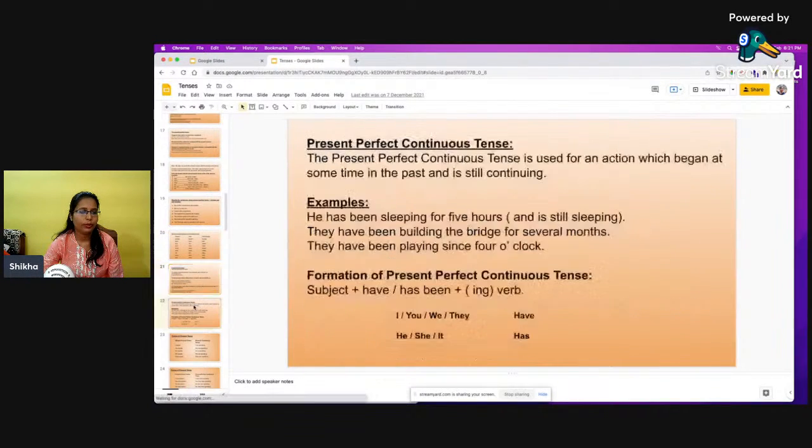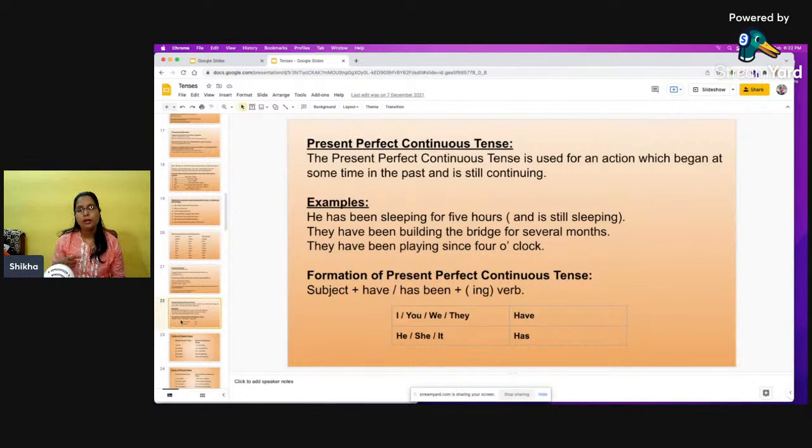So moving forward to present perfect continuous tense, right? The present perfect continuous tense is used for an action which began at some time in the past and still is continuing. Okay, for example, he has been sleeping for 5 hours. They have been building the bridge for several months. They have been playing since 4 o'clock.